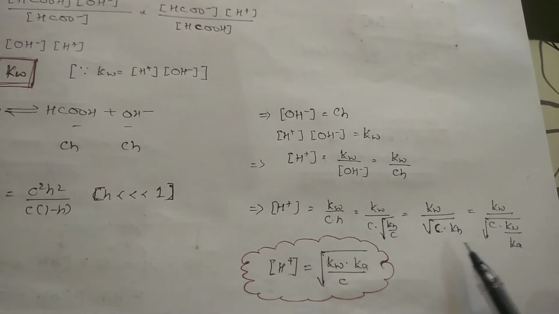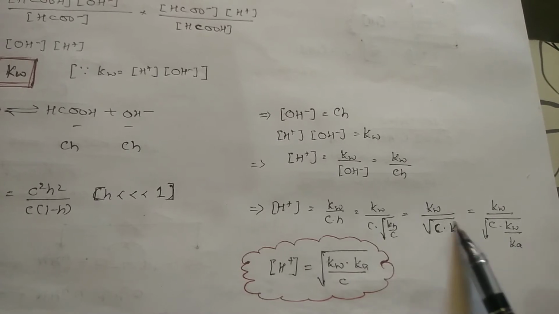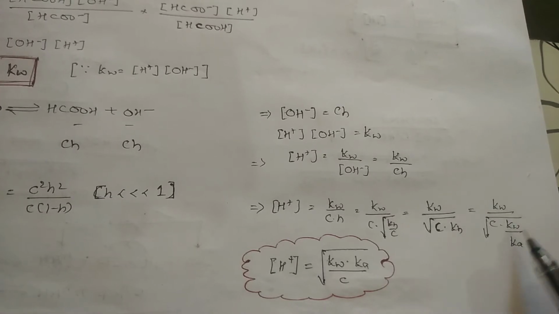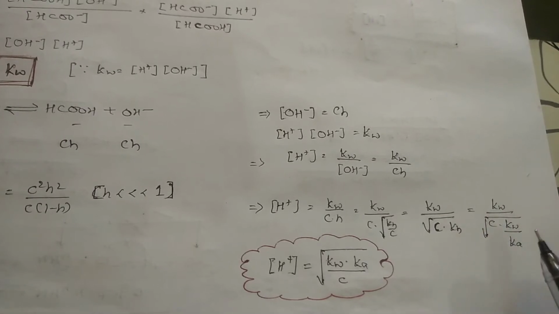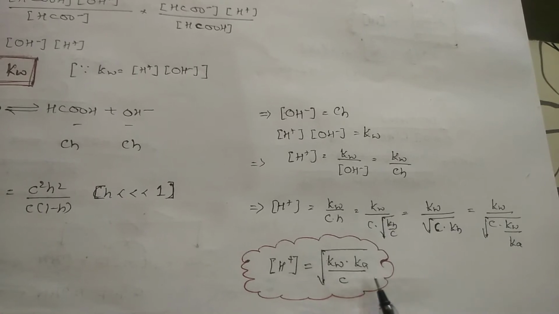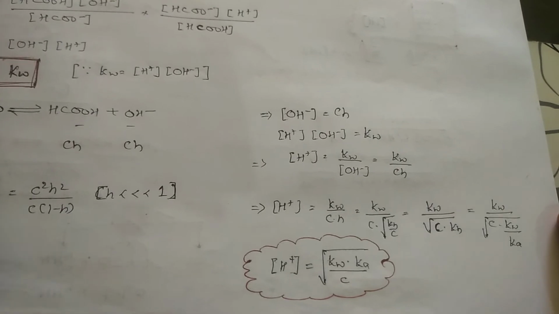If you cancel the concentration, it will become root of C into KH. In KH's place I am substituting KW by Ka. So root of KW by Ka; if it goes upside it becomes root Ka. KW will be cancelled, so upside you will be getting root KW by root concentration. So H plus will be equal to root of KW into Ka by concentration. If you apply negative logs, you will be getting the pH.